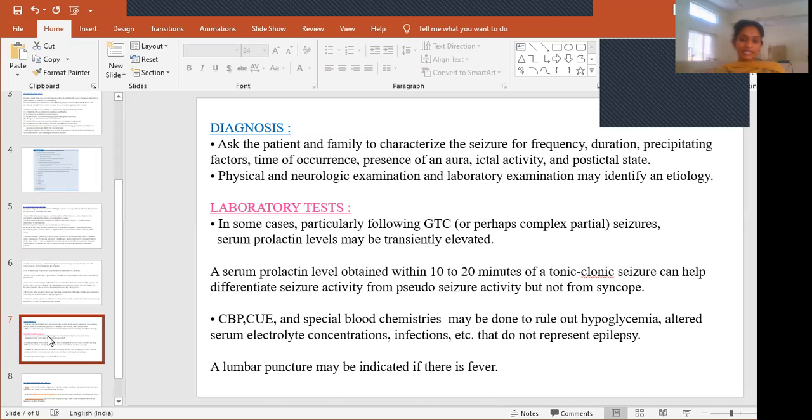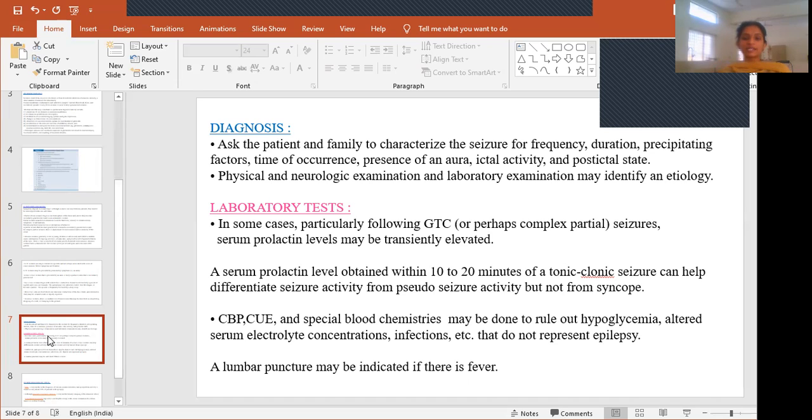And also in EEG, these kinds of changes can be recorded, that we call ictal activity and post-ictal activity. That means the EEG which is taken during and after this episode, what it is showing, we have to check.